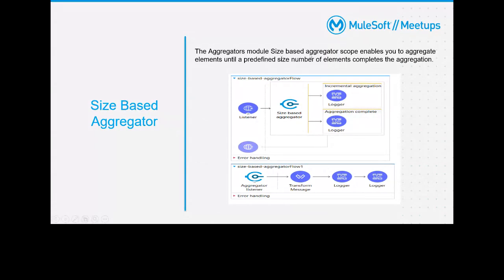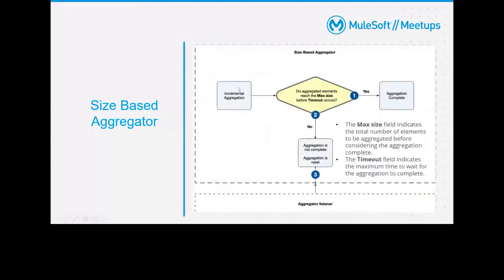The size based aggregator scope enables you to aggregate elements until a predefined number of elements completes the aggregation. I will show that also. Simply, in incremental aggregation, do the aggregated elements reach the max size before the timeout occurs? If yes, the aggregation completes and it releases the aggregated data. If not, the aggregation is reset to 0. There is a max size field, which indicates the total number of elements to be aggregated before considering the aggregation complete. The timeout field indicates the maximum time to wait for the aggregation to complete. So these are the two important fields.